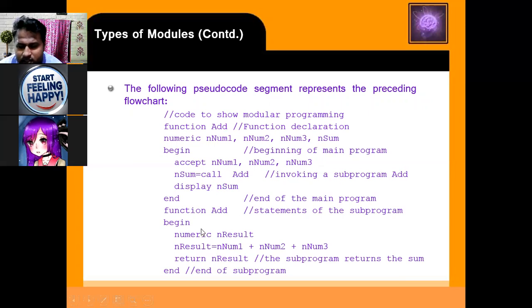So where the function is implemented, the function is defined and the function name is add, the declaration of the function. Then in the main program we declare numeric num1, num2, num3. Then sum equals call add. Here we're defining one variable. In that variable, we're calling the add function. So when you call the add function, then what happens?